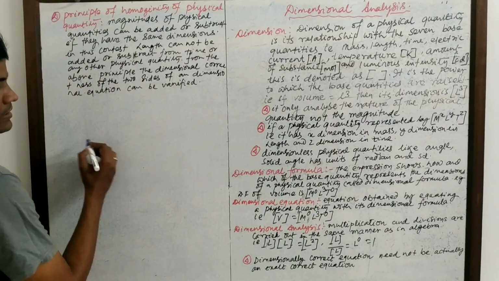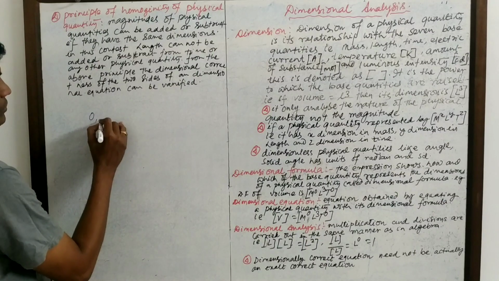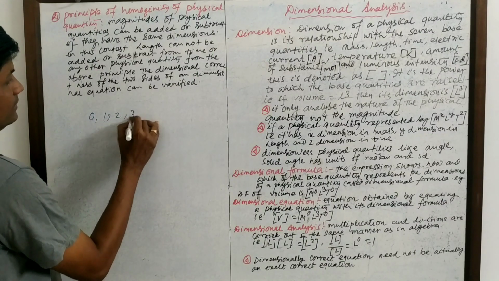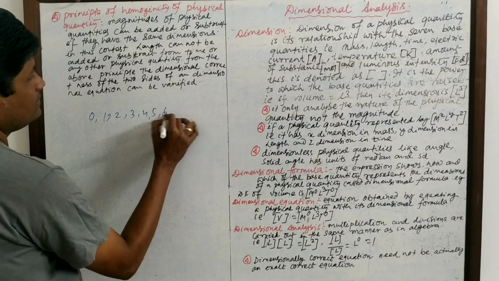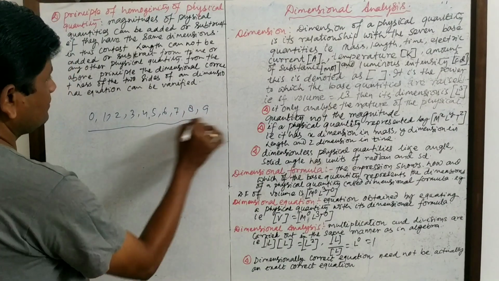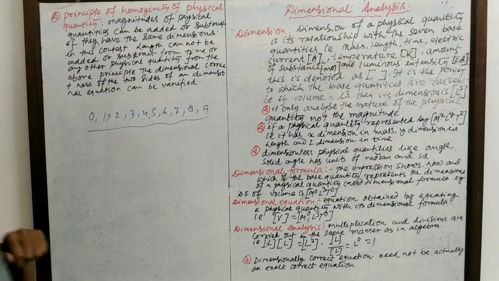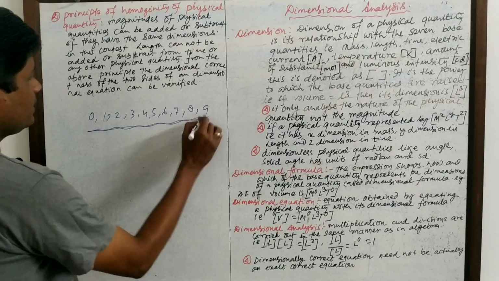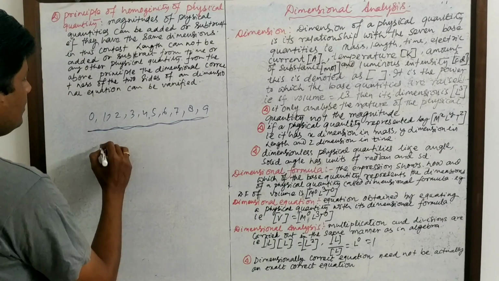Okay, as in the numbers 0, 1, 2, 3, 4, 5, 6, 7, 8 and 9. These are the base numbers. Using these numbers we can derive any number.